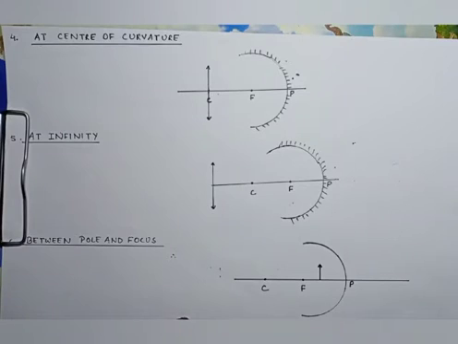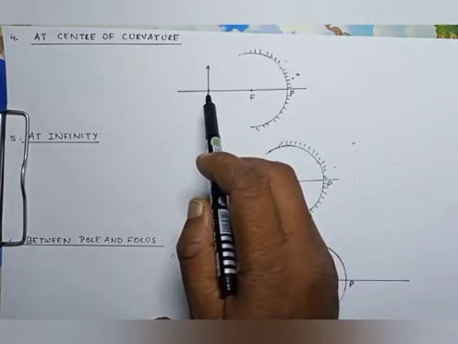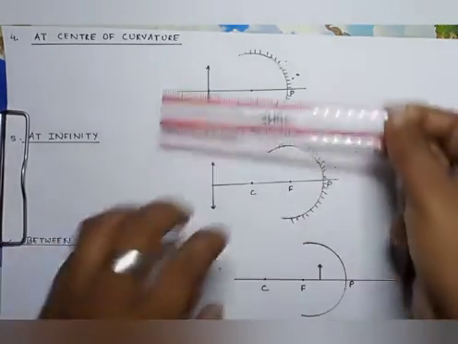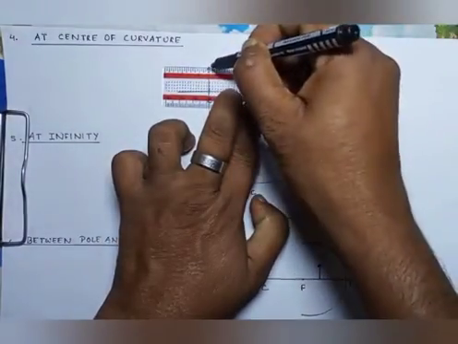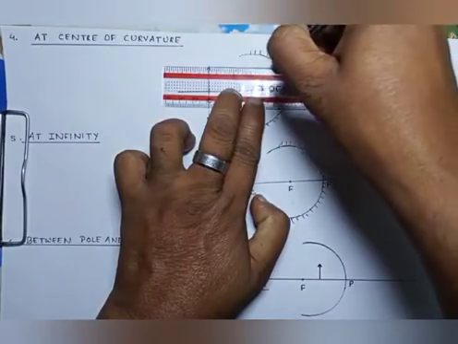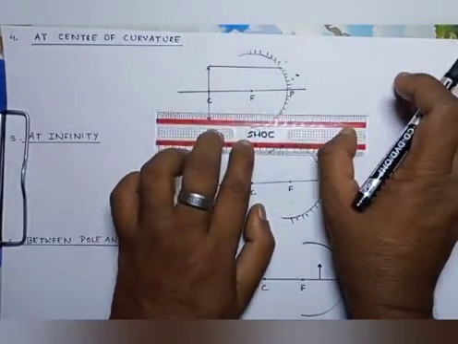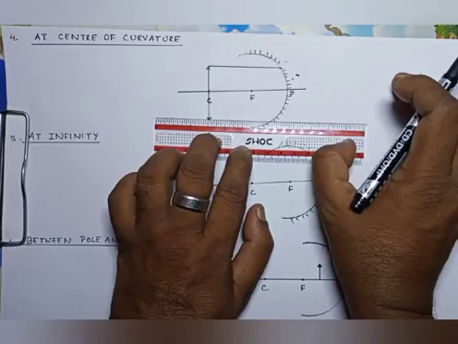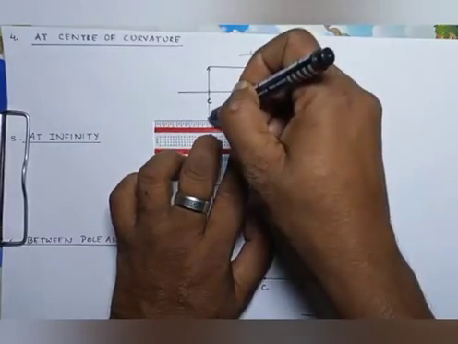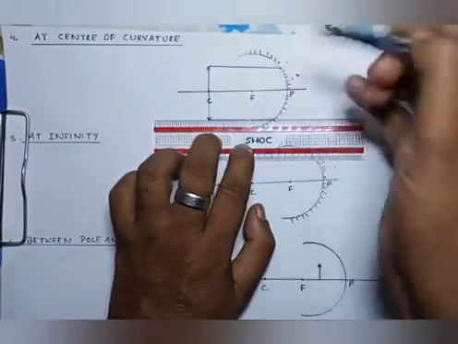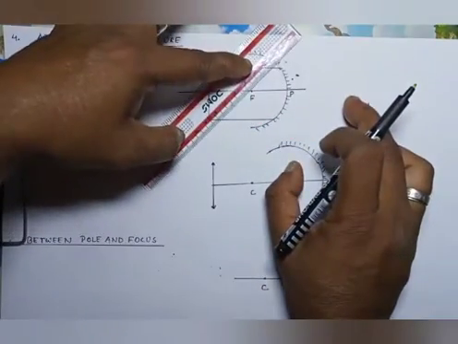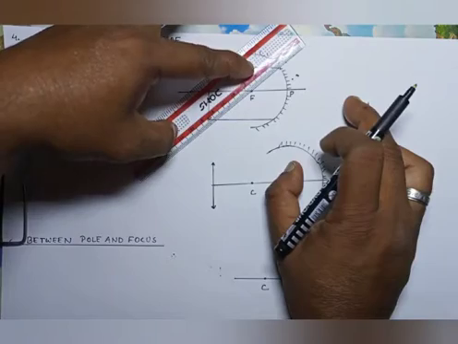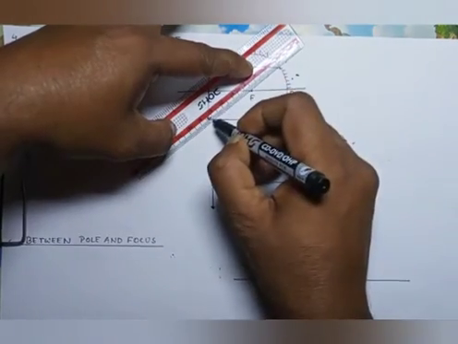Let us move to another point, that is when an object is placed at center of curvature. So according to the first rule, if a ray of light is parallel to principal axis, after striking the mirror, this is the first ray, it will pass through focus.